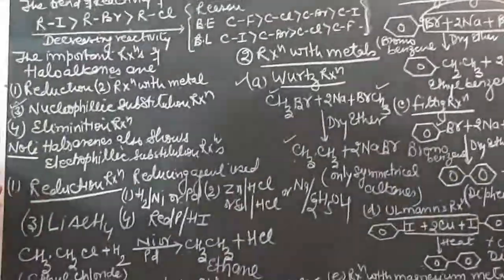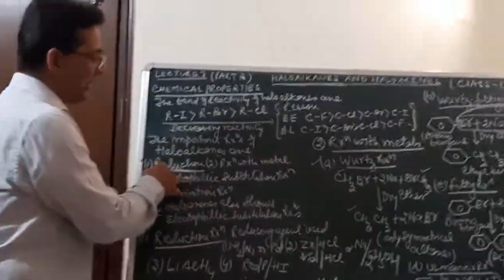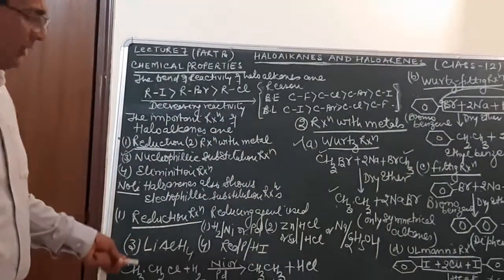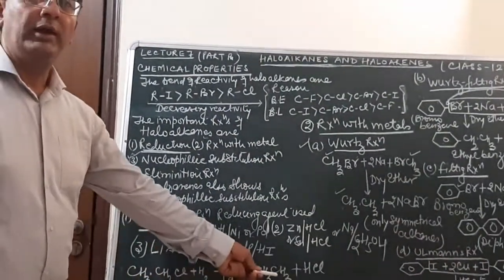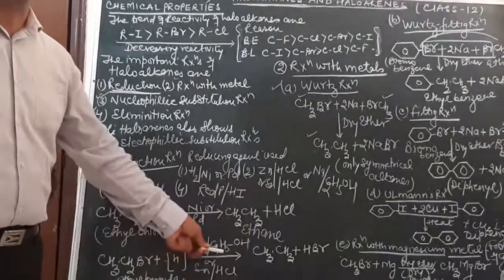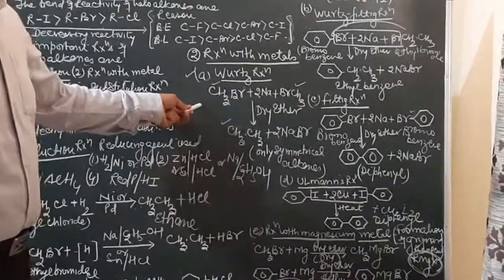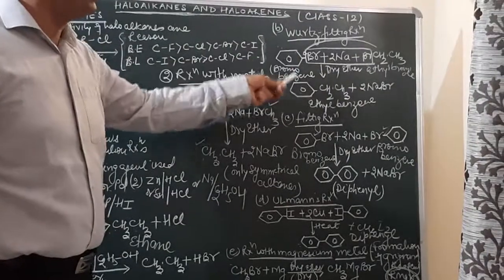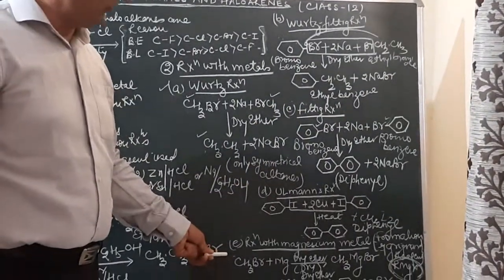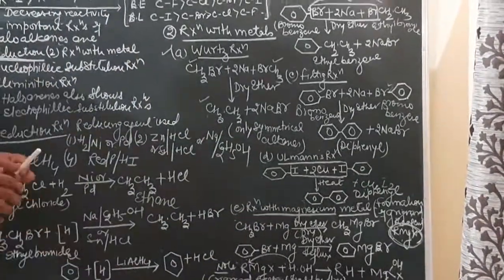So today in the chemical properties, we have done two kinds of reactions with you, the reduction reaction and the reaction with metal. In reduction, haloalkanes on reduction form alkanes, and haloarenes such as chlorobenzene on reduction form benzene. Then in reaction with metal, we have done the Wurtz reaction, Wurtz-Fittig reaction and the Ullmann's reaction. And on reaction with magnesium in the presence of dry ether, it results in the formation of a Grignard reagent.